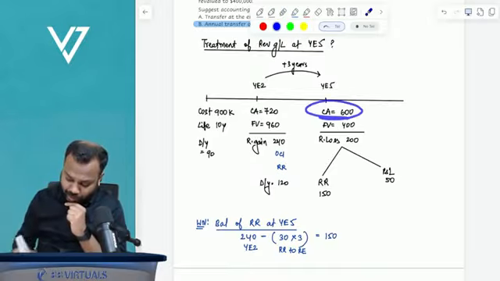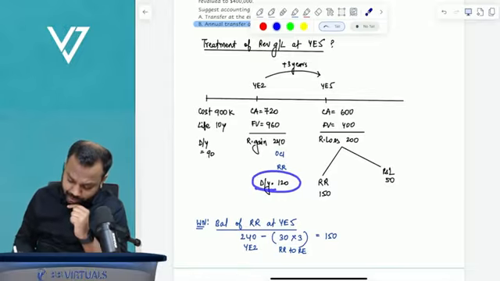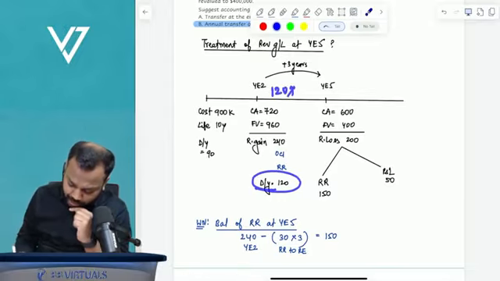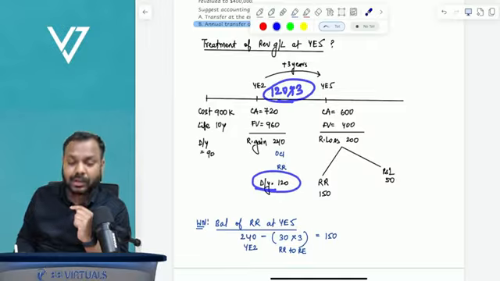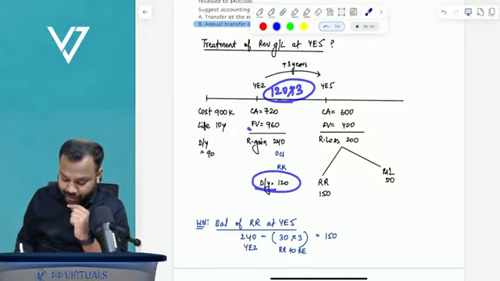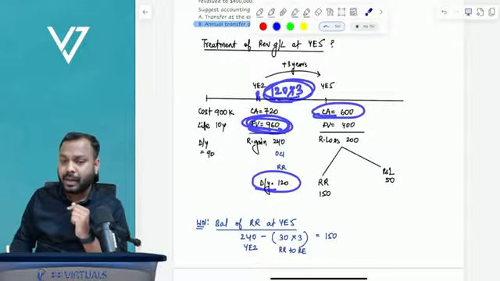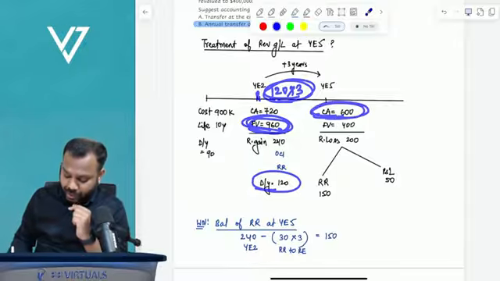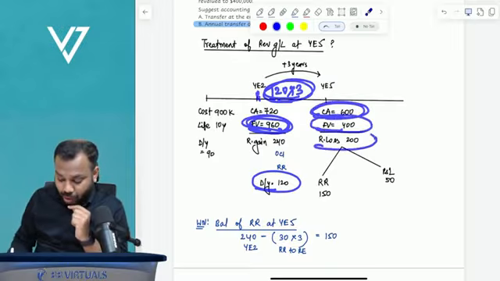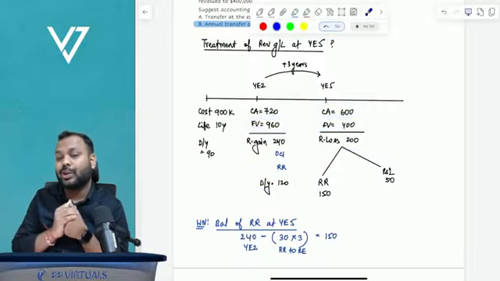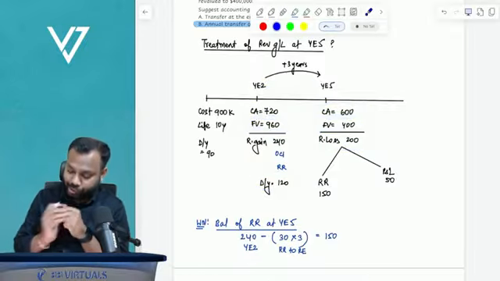What is the carrying amount? So depreciation per year is 120. So 120 into 3. What is the total depreciation? 360. Carrying amount after fair valuation is 960. So 960 minus 360, carrying amount will become 600. Fair value is 400. So what is the loss? So revaluation loss is 200. Comes the question.